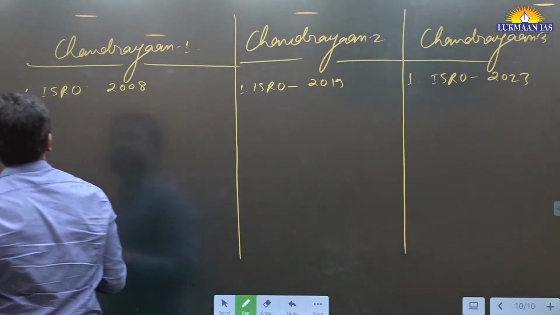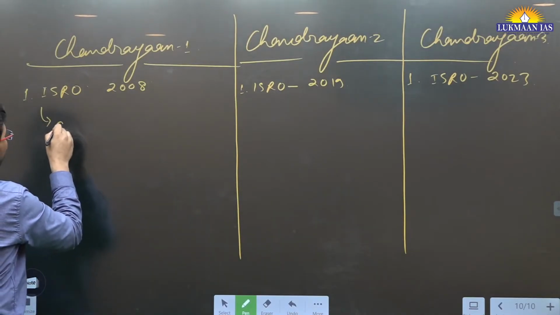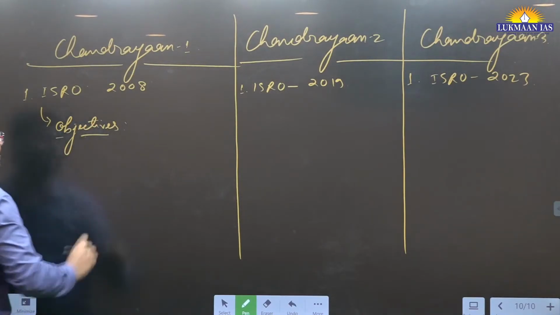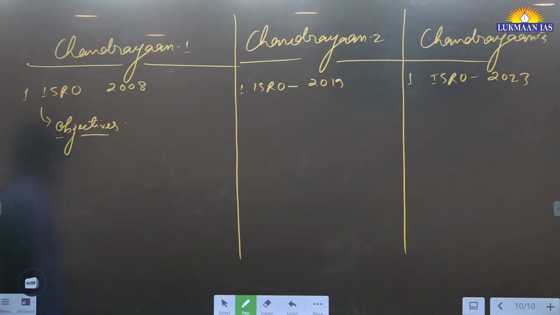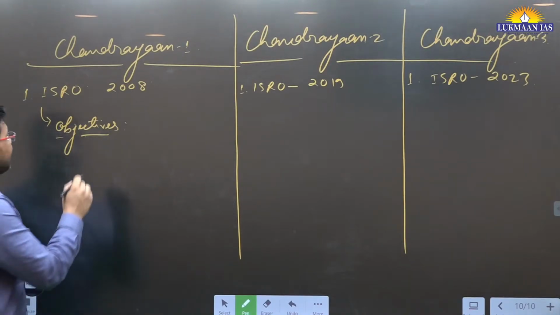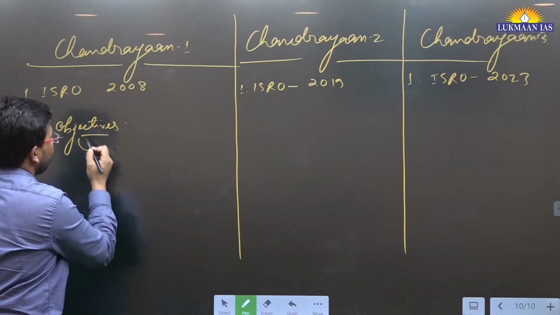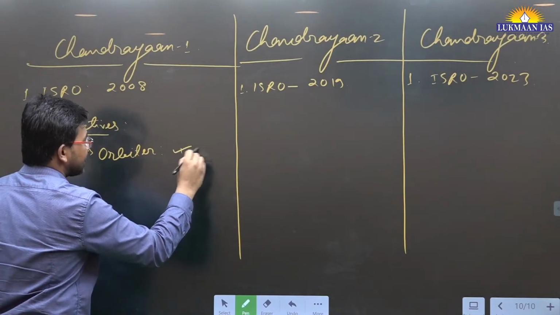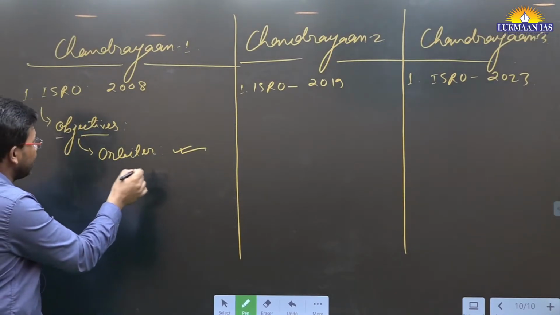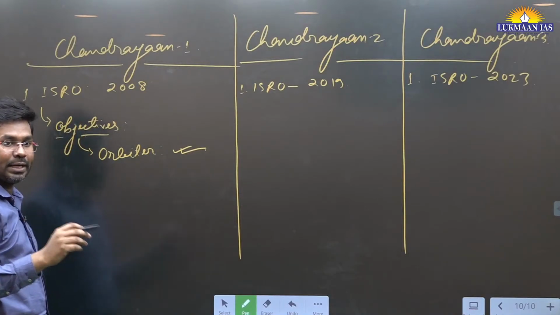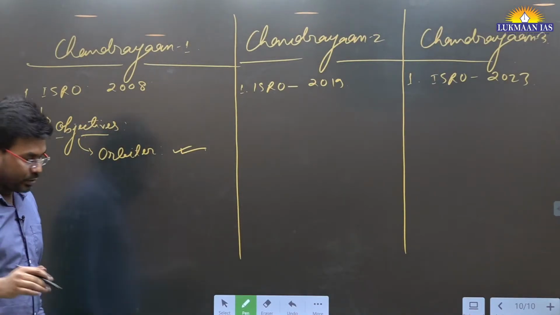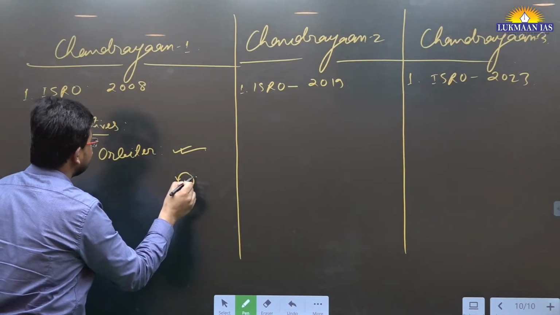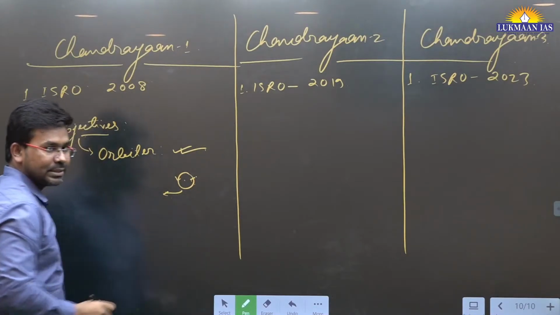If I talk about the objectives of the Chandrayaan 1 mission, it had many objectives. It had an orbiter, not a rover, which was going to study the moon. This mission did not have any landing plan. We just wanted to send something which would orbit around the moon and give us information.